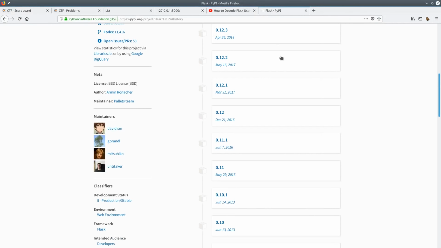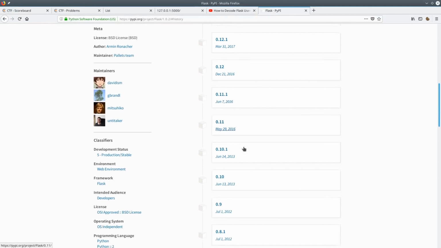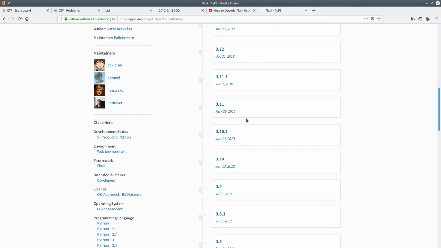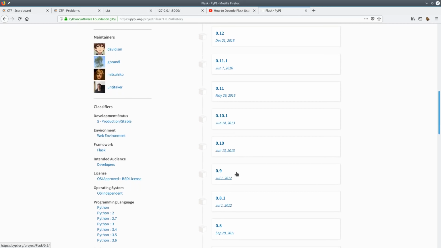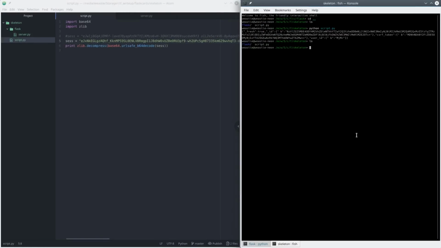So what am I looking for again? Something before March 22. Actually, you see there's a huge gap here between May 2016 and June 2013, but it would have had to have been before here. So the first version I tried was actually 0.10.1, and that one didn't work either. And then I tried 0.9, and that one didn't work either, but it was different. Then in the end, 0.1 worked. So I'll just show you how to install that, but I don't want to go through the whole process of installing and uninstalling a bunch of different versions. It took a while. Okay, so now let's replace our version with version 10.0.